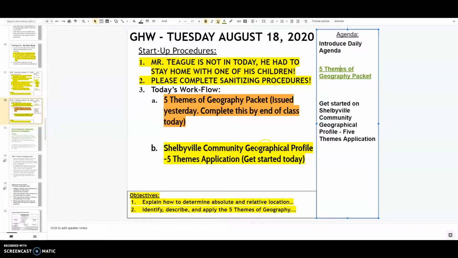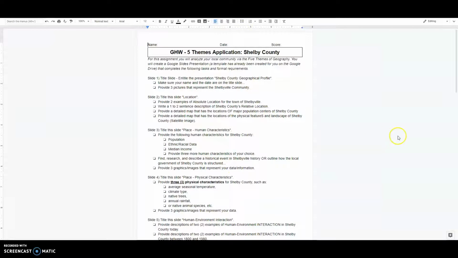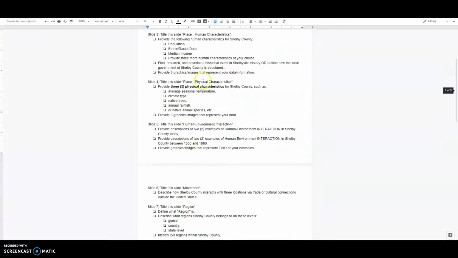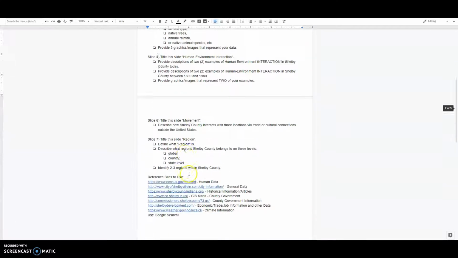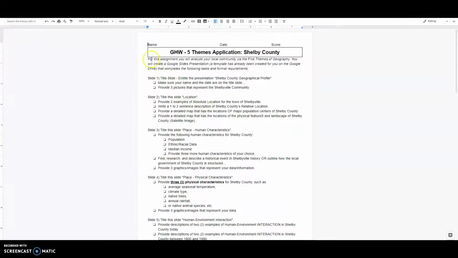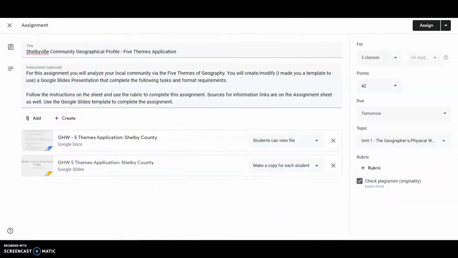The Shelbyville Community Geographical Profile: we're going to apply the 5 themes to Shelbyville. I'm going to pull up this assignment, and this is available on paper in the classroom. I provided check marks so you can check your progress as you go to make sure you have everything. It looks daunting, but it really is not, and I've provided you resources on where to go. And also, if we go to the classroom assignment, I have made it so that you have your own copy of the presentation.